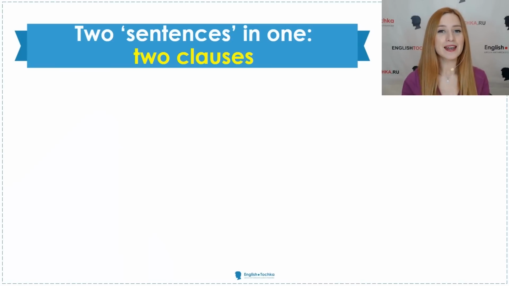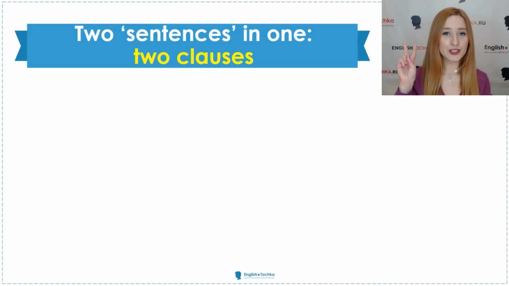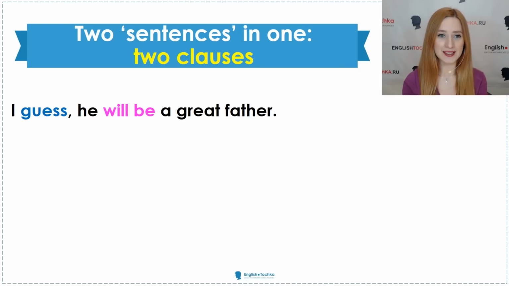First of all, you have probably noticed the situation when we have kind of two sentences in one. They are called the two clauses. For instance, I guess he will be a great father. I guess, that's the first clause. He will be a great father, that's the second part, the second clause. I guess what? I guess he will be a great father.